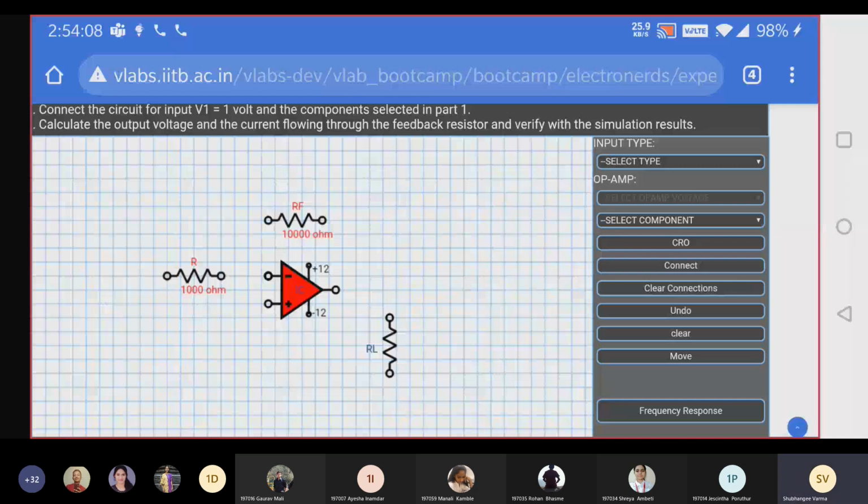Now we have selected all components. Now we will connect those and then we will connect input and output. So click on connect. See how I am clicking. It's for connection. First we have to click on connect. Now see, connect gets blue, which means we have clicked on connect. So how are we going to connect? We need to connect on that node of the component.